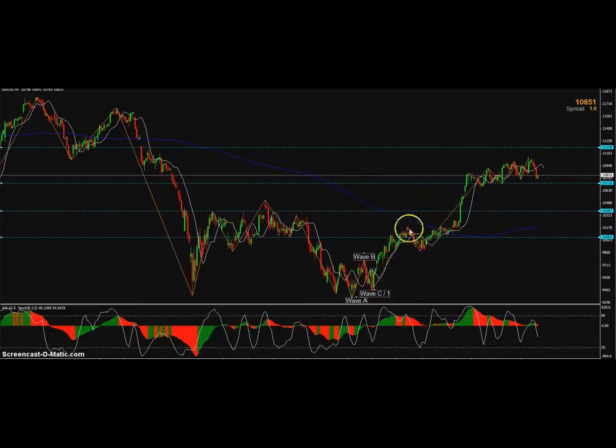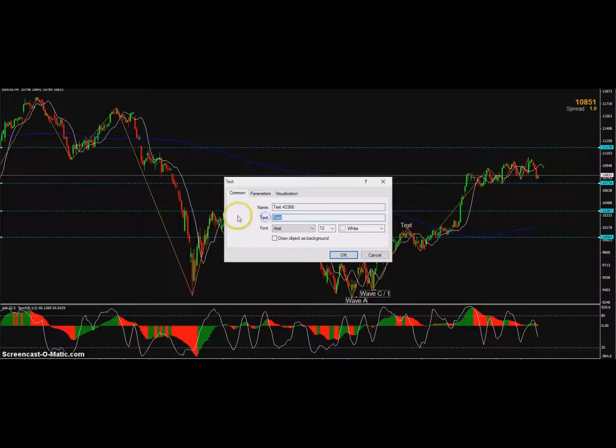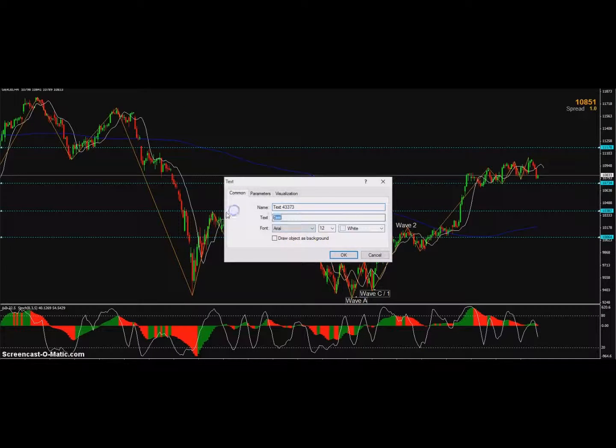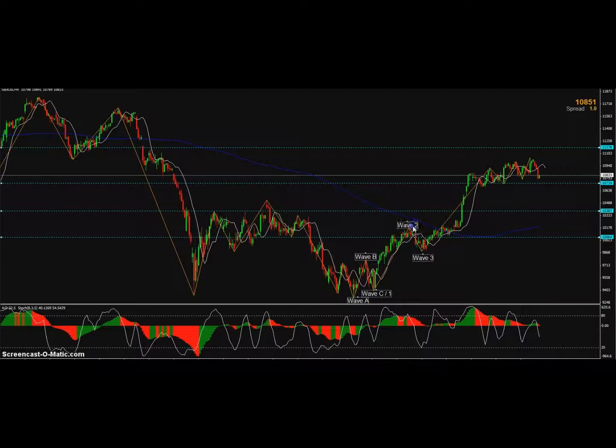So if we class it as a wave C motion, or as we talked before, we could class this as wave 1, down for wave 2, and up for wave 3. Now if this is wave 3, we would assume all this is wave 3. But if we wanted to just look at it and call this one wave 2, and this one here wave 3, they're fine examples of what it could be.